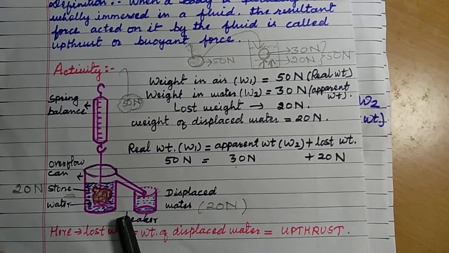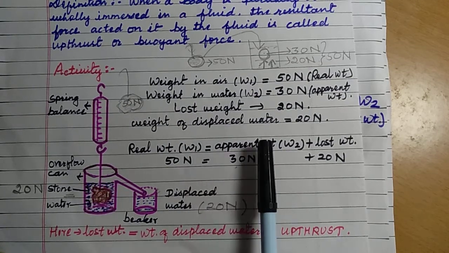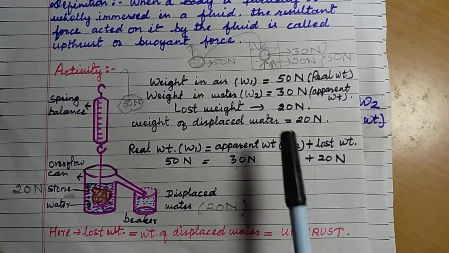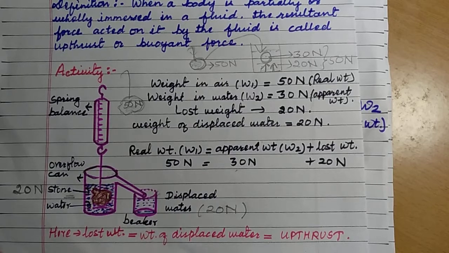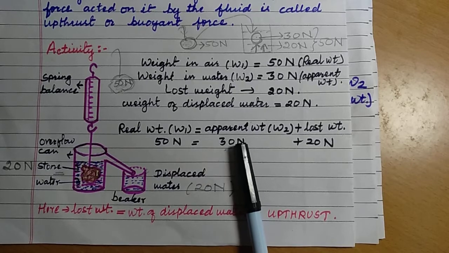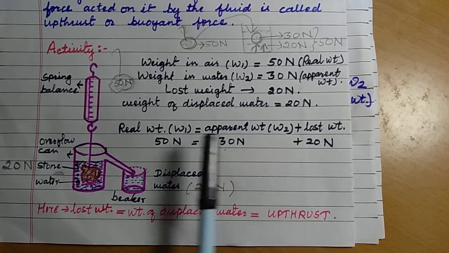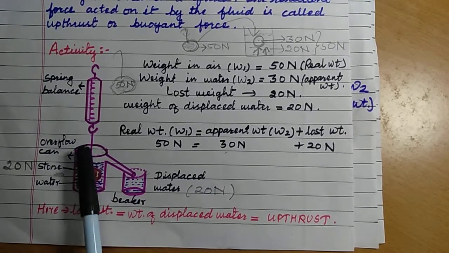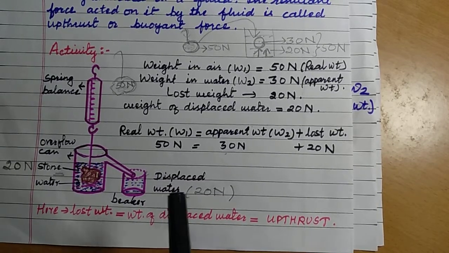Now over here, that means the real weight of this stone is the apparent weight, which is the false weight in water, plus the lost weight. The lost weight is 20 Newton. If you add these two, then you will have the real weight. So real weight is 50 Newton, apparent weight is 30 Newton in this case, and lost weight is 20 Newton. And surprisingly, you have found that the weight of displaced water removed by this stone when it was submerged into water is also 20 Newton.